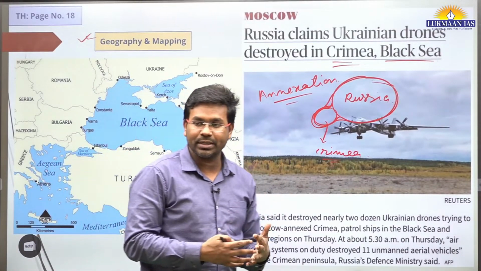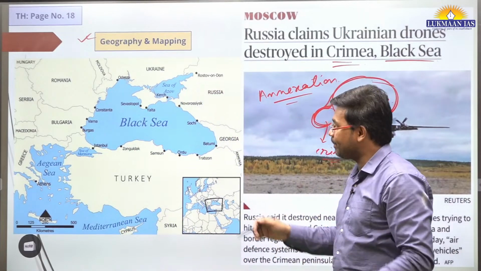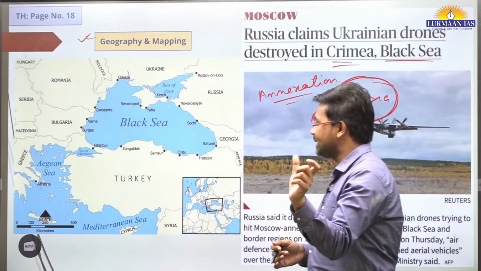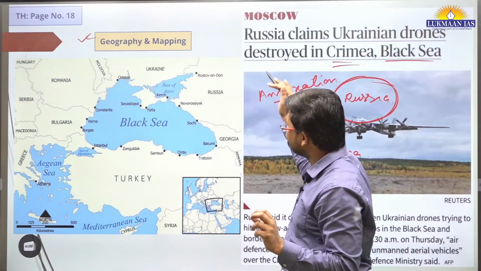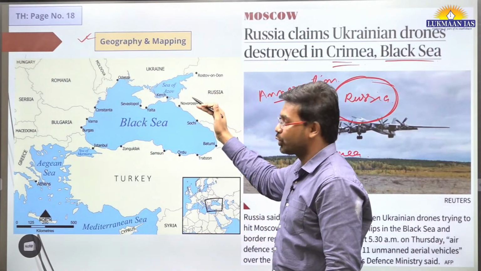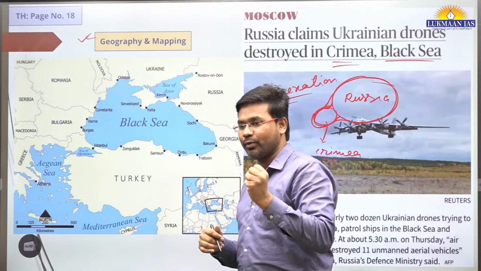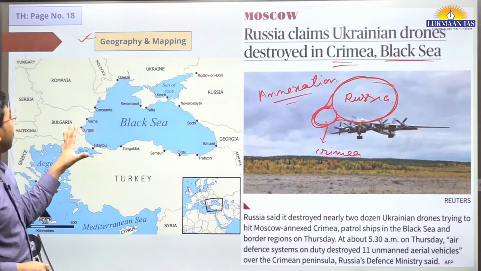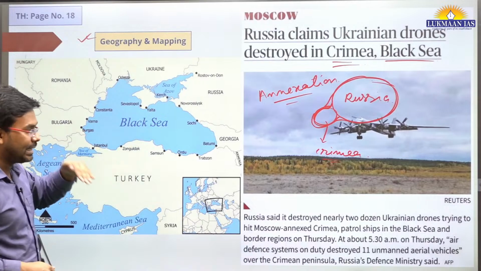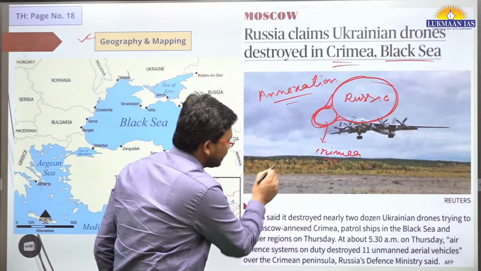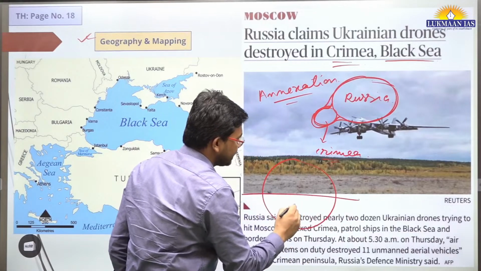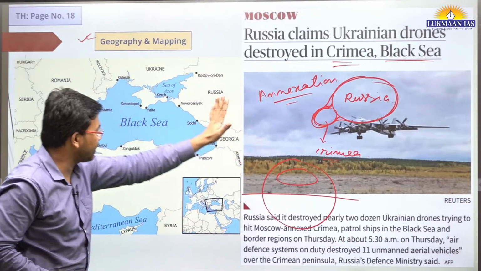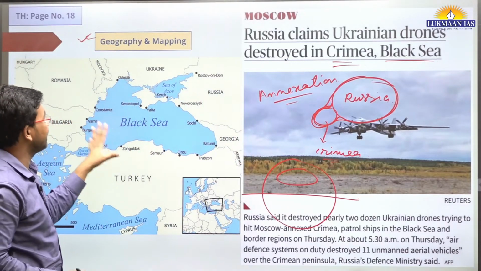What is important for us to prepare for the exam is the map of Crimea and the Black Sea. Look at the map of Crimea in your free time. Crimea is a region towards the south of Russia that it has annexed for its purposes. But we are going to look into the Black Sea region. This particular location is in the northern hemisphere. Let's say this is the globe, this is the equator, and in the northern hemisphere we have these regions. To the west of Russia, this particular region is there.